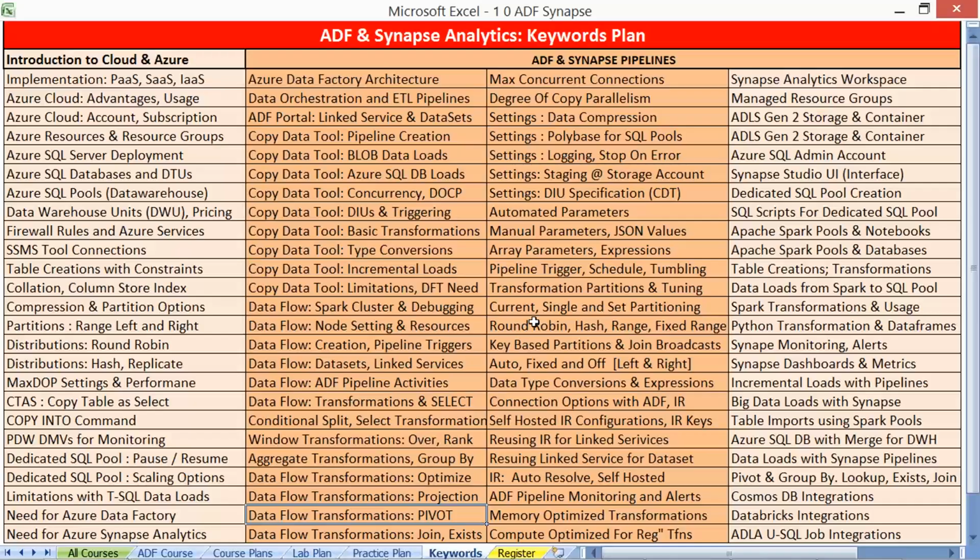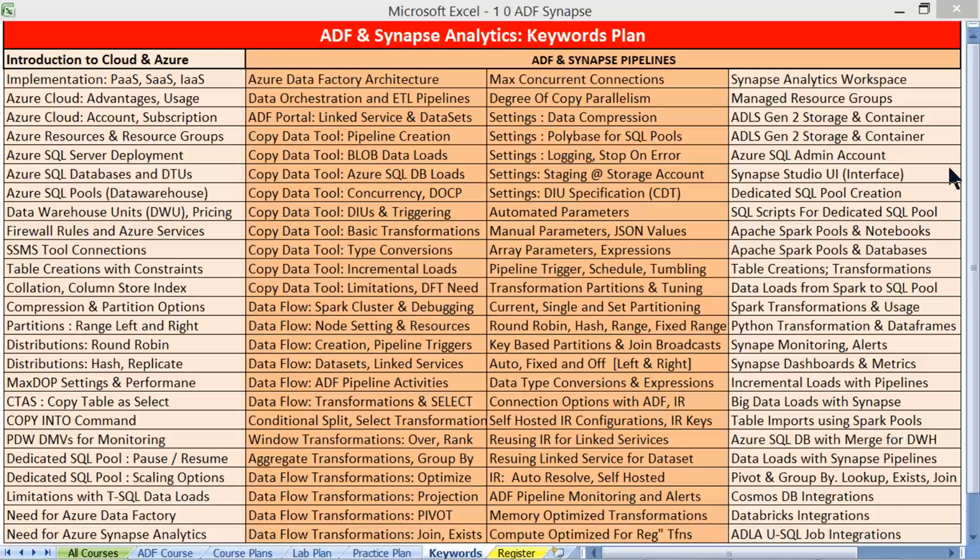And what we learn on my screen are the complete keywords. Number 1, right from the basics of Azure Synapse and Azure fundamentals, we'll practice carefully.